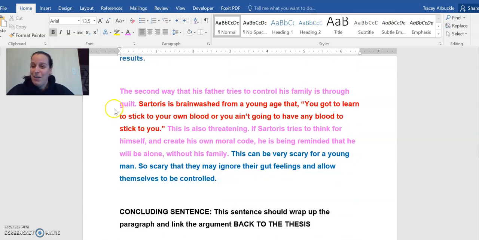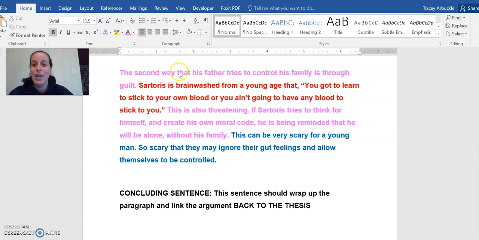I have another piece of supporting details. So the second way that his father tries to control his family is through guilt. Sartoris is brainwashed from a young age that you got to learn to stick to your own blood or you ain't gonna have any blood to stick to you. This is also threatening. If Sartoris tries to think for himself and create his own moral code, he is being reminded that he will be alone without his family.